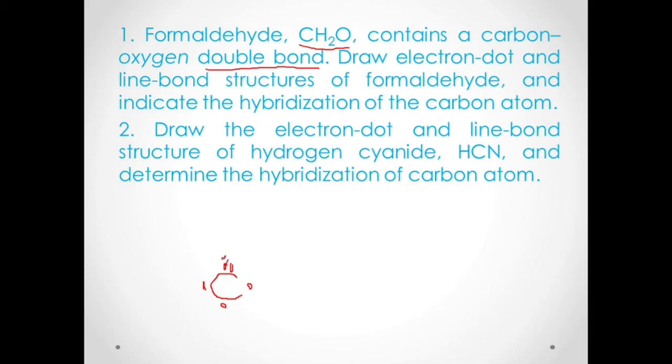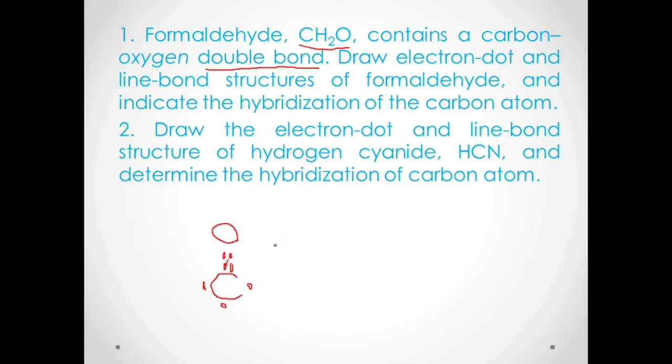So we have 2 electrons coming from your oxygen atom. Since 2 electrons are being shared to form a double bond with your carbon, what is the valence electron count for oxygen? 6 valence electrons. So how many electrons are left now?